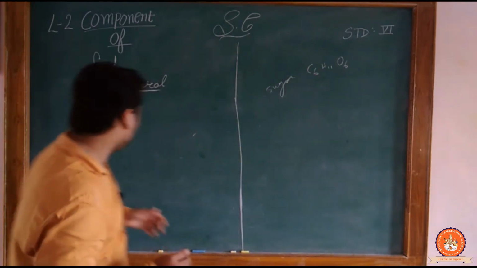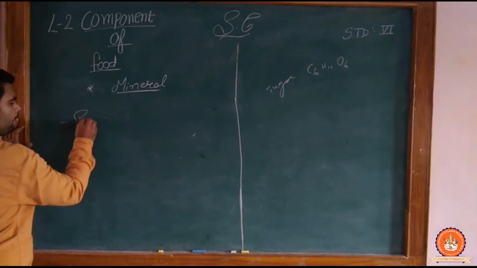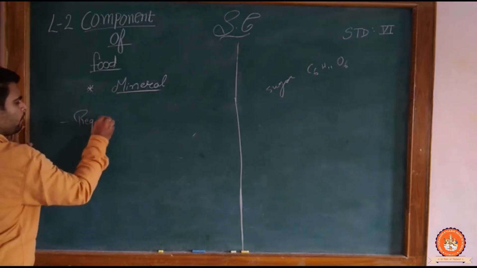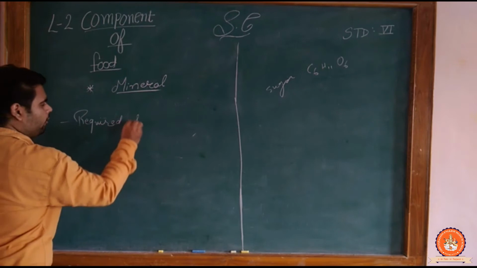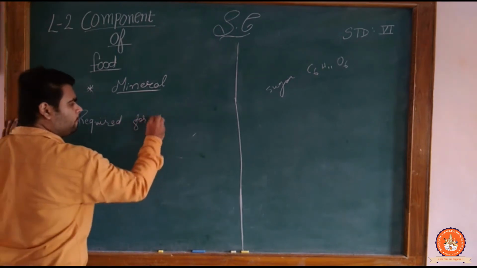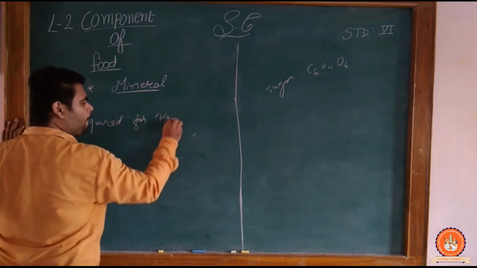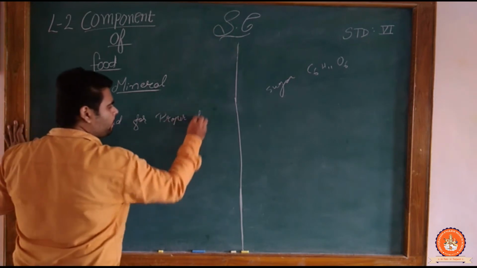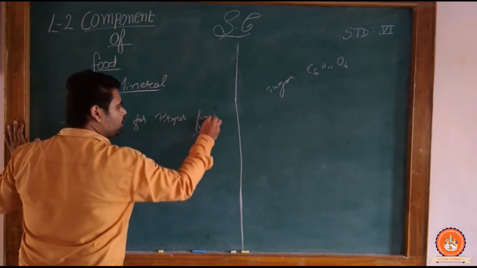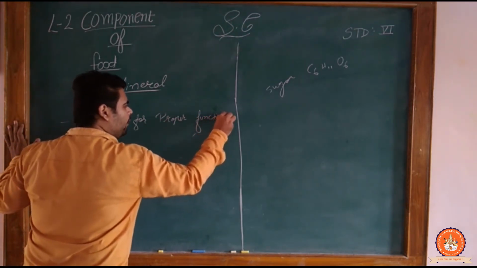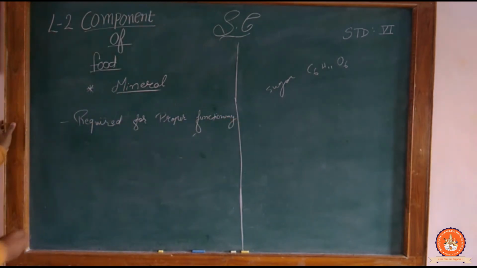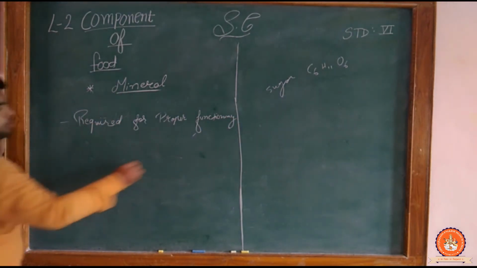So we can write what? Required for proper functioning. Clear? After that, normal growth.